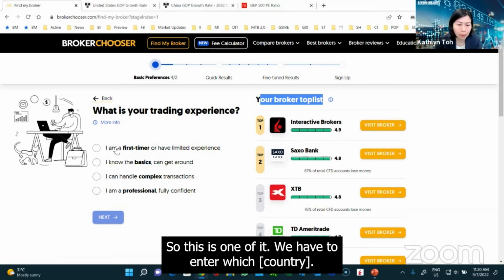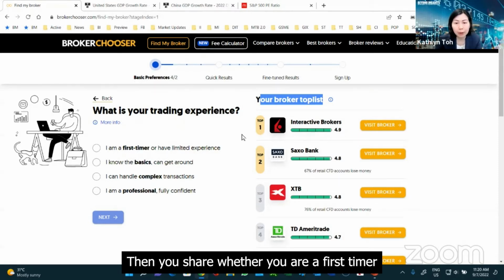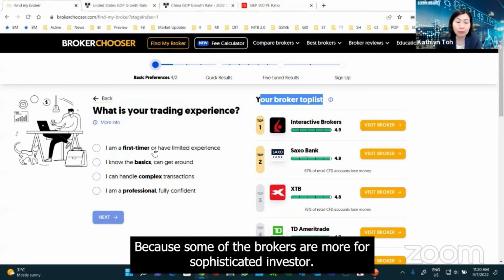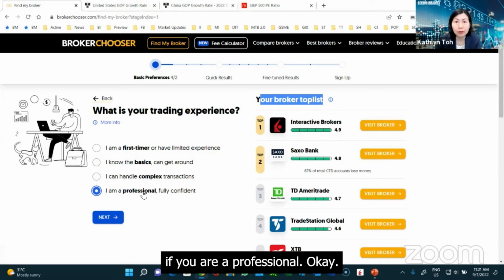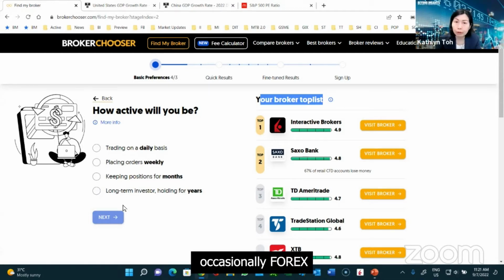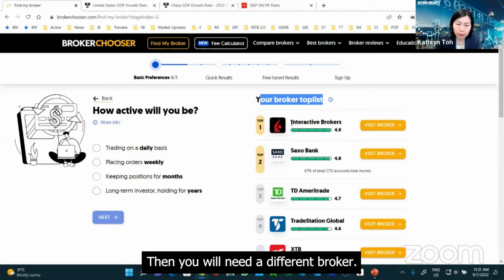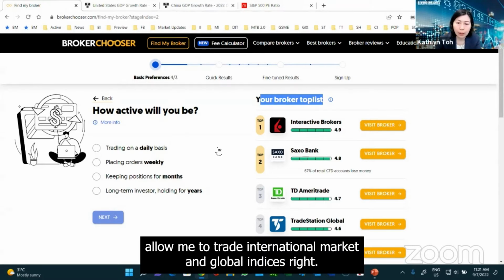You have to enter which company, which country, then you share whether you're a first timer, because some of the brokers are more for sophisticated investors. So let's say you put first timer, it will give you different results compared to a professional. And how many instruments you trade? For example, I trade stocks, options, as well as occasionally forex. So then you will need a different broker. If you trade international markets, Interactive Brokers allows me to trade international markets and global indices.